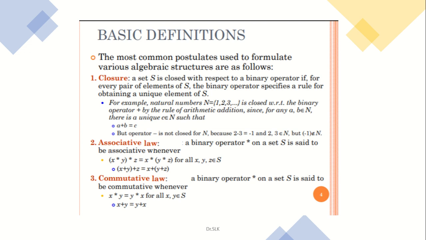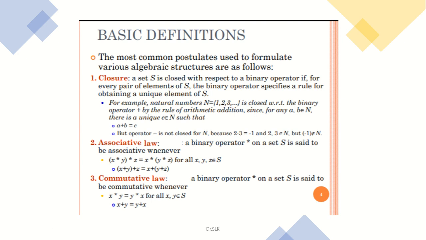For example, let n be the natural numbers 1, 2, 3. It is closed with respect to the binary operator plus by the rule of arithmetic addition, since for any a, b in n, there is a unique c that will also be in n. This we have already studied in the previous slide.